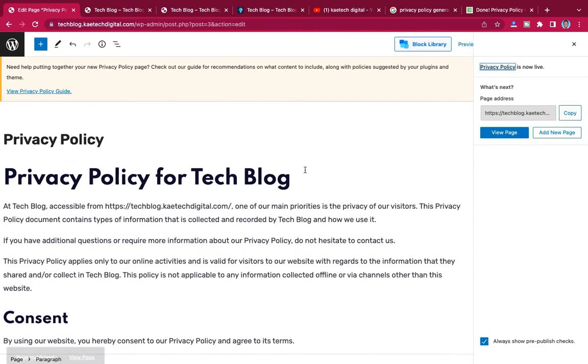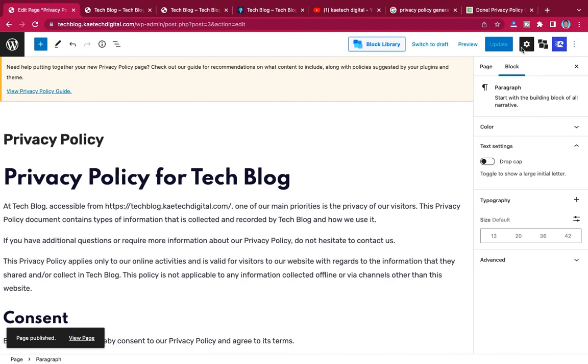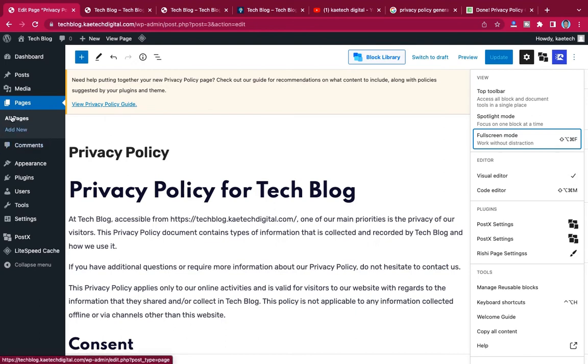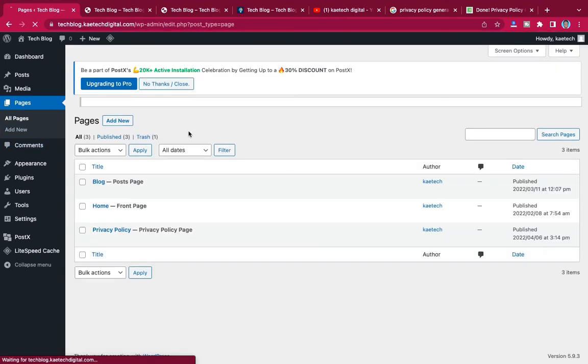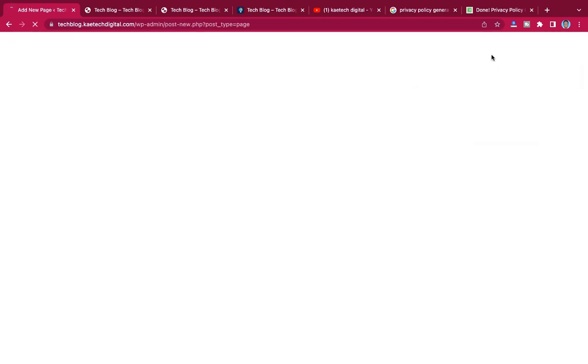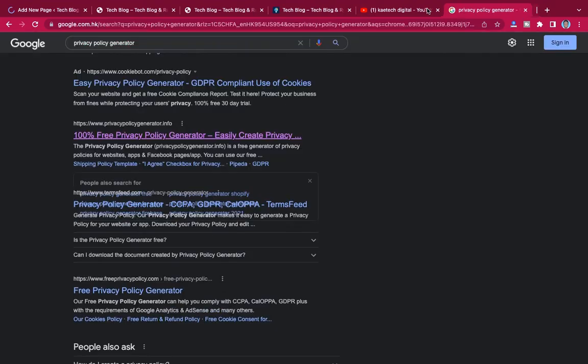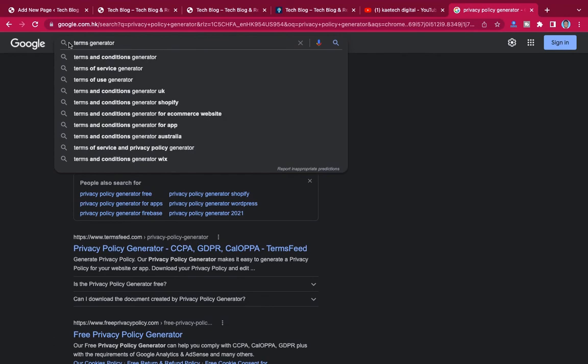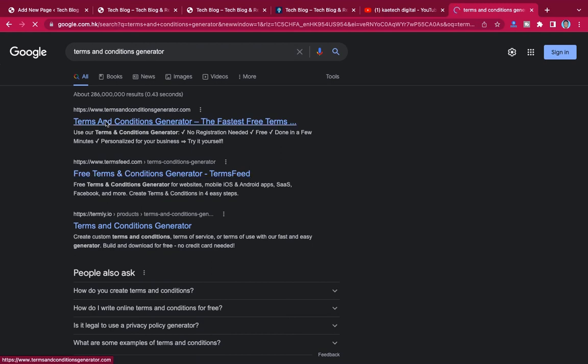Okay, very good. So we have our privacy policy published. So now let's go back. Let me exit full screen mode, and then let's go back to pages again, and this time around we're going to create our terms and conditions. The same way we created the privacy policy, we go to Google, and then instead of privacy policy generator, just write terms and conditions generator. And then also use this one, termsandconditionsgenerator.com, and then select it.